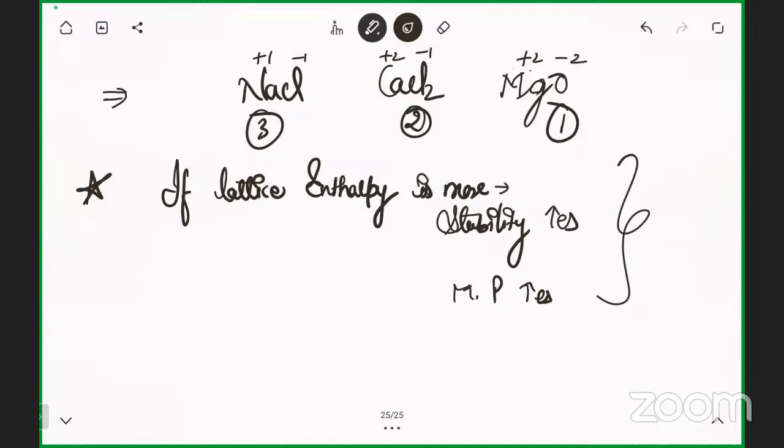So till now, if there is any doubt in lattice enthalpy, you can ask. Anyone? Or else I go for the calculation of the lattice enthalpy.